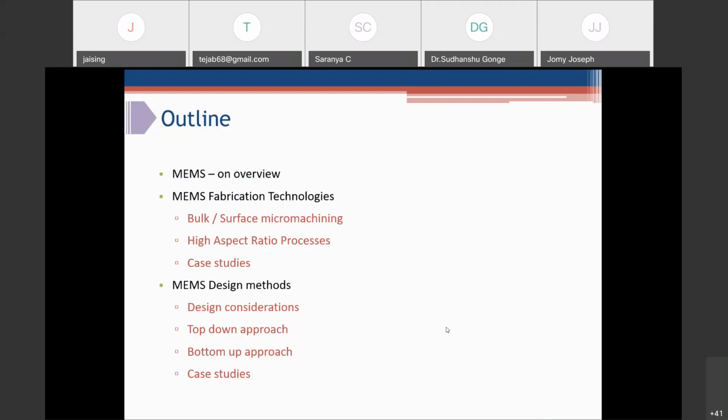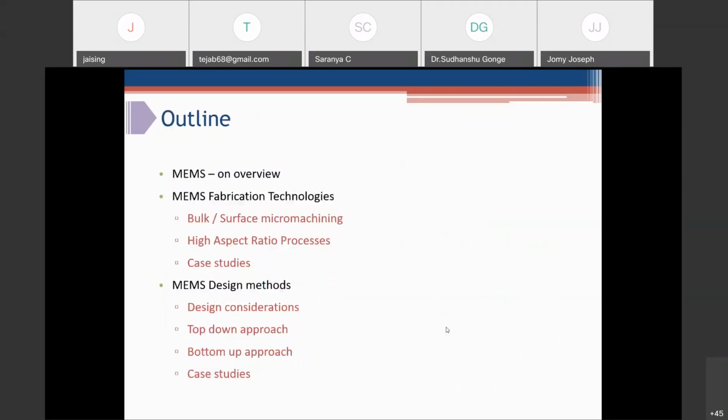So some aspects of MEMS and lab on chip must have already been covered. During the presentation, I will also highlight the different MEMS fabrication technologies and how you choose the specific fabrication methods for your device development. And at the last, I'll discuss the different design methodologies, like design constraints and different design approaches, and I'll explain it with some case studies.